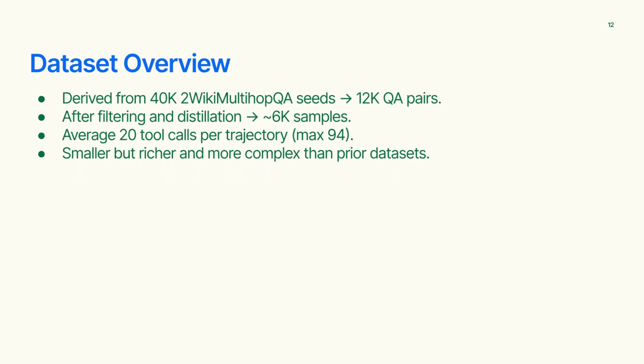Starting from around 40K questions in 2-wiki multi-hop QA, we generated 12K synthetic QA pairs, and after filtering and distillation, kept about 6K high-quality samples. Each training trajectory averages 20 tool calls, some reaching 94. Though smaller, ProgSearch is far richer and more complex than previous datasets like TaskCraft or Asearcher.